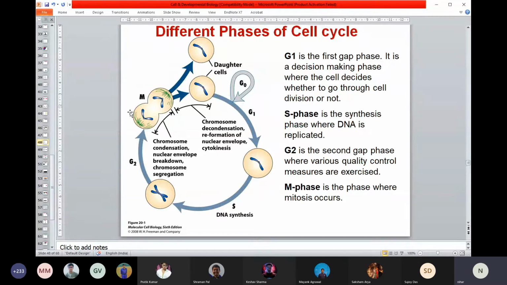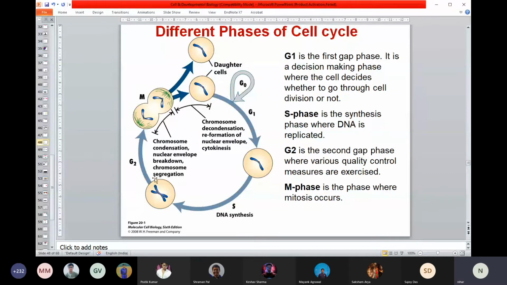So here are the different phases of your cell cycle. We only know about mitosis. This is a part we already discussed in the last class. But before mitosis can happen, cells spend a huge amount of time making groundwork. All the other phases together we call interphase. So the cell cycle is interphase and mitosis. First is interphase, then mitosis happens.